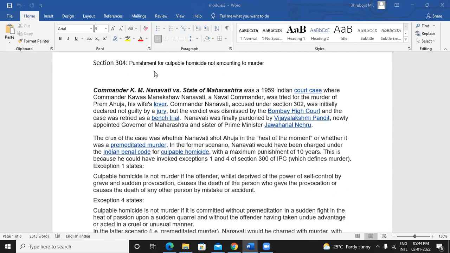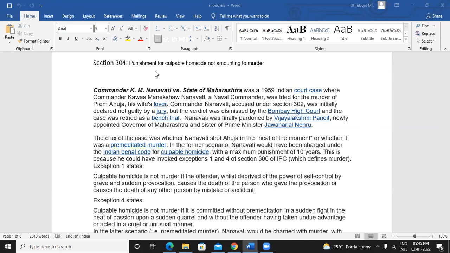Section 304 is culpable homicide not amounting to murder, where yes, you have killed the person, but it was not pre-planned and all those things were not there. It might be because of a sudden quarrel, you lost control and you just killed another person, or maybe two people were fighting and something happened, another person died, or it may be because of the right of self-defense.